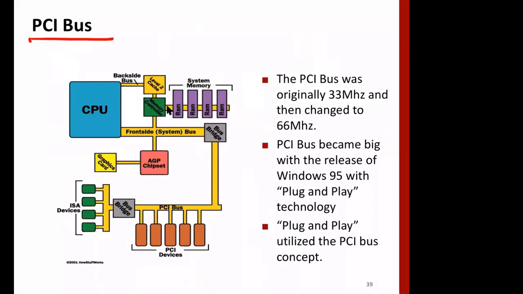Again we can see there is a system bus, which is called the front side bus, or sometimes the processor-memory bus. It's actually a very fast synchronous bus, and there is a bridge that connects to the PCI bus, which connects to PCI devices like keyboard, mouse, flash drive, disk, etc.